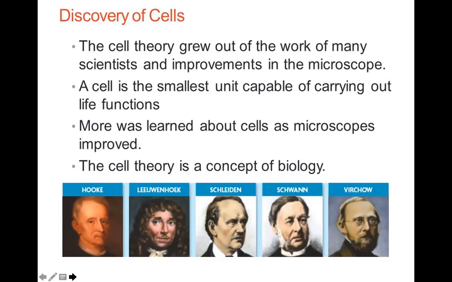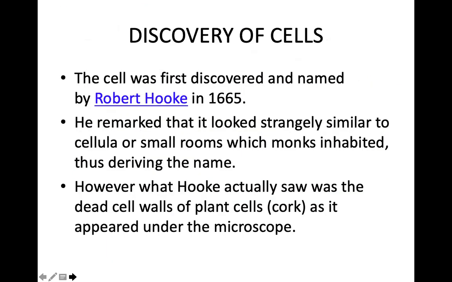There were various scientists who had contributed towards the cell. They are Robert Hooke, Leeuwenhoek, Schleiden, Schwann, Virchow. The first cell was discovered by Robert Hooke in 1665. He said that under the microscope, the cells looked like small rooms in which the monks used to stay.